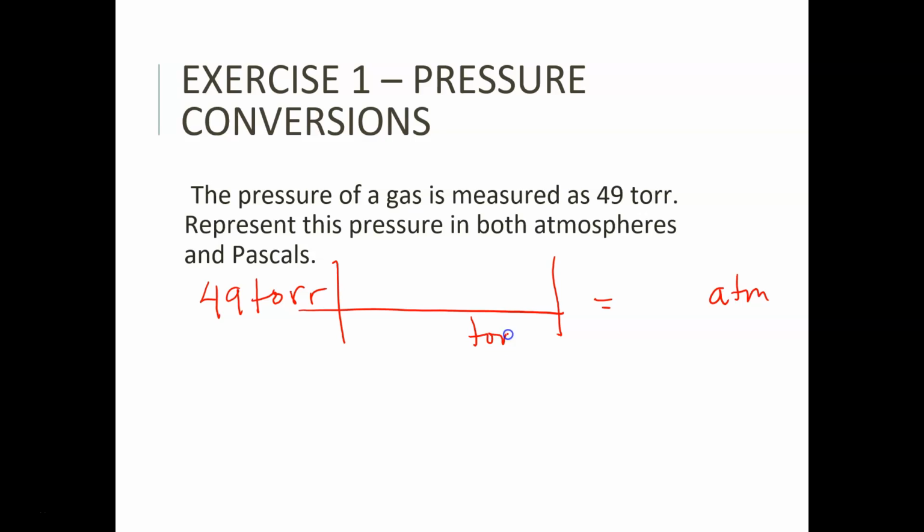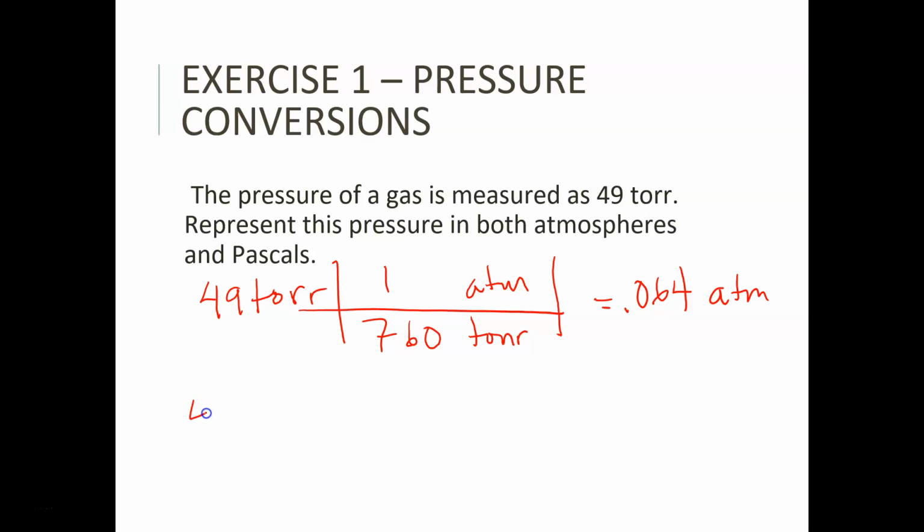Torr is going to go on the bottom. Atmospheres are going to go on the top. It's 1 atmosphere and 760 torr. Those are equal to one another. And so I end up getting an answer of 0.064 atmospheres. Not too hard, pretty simple. So how do I change that to pascals?